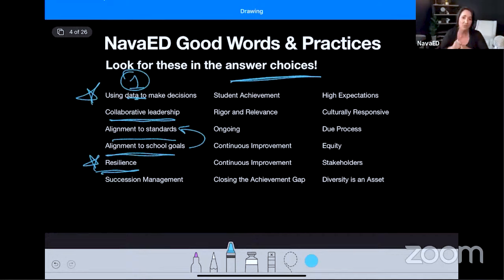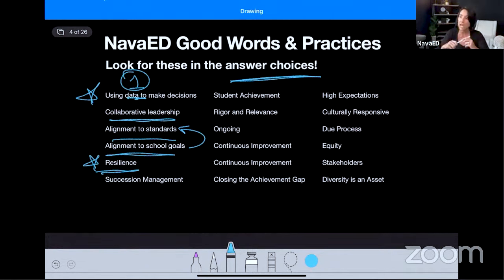The football game got rained out. I mean, it's just one thing after another, and you're getting hammered. Your resiliency is the thing that's going to keep you going, and that's what makes a leader. So those will be questions like, where something failed, something didn't work, something became just a total failure. What did you do? Well, you reevaluated the data, came up with another plan, and kept going. So make sure you pay attention to that. Resiliency has to do with failure and how you overcome failure.